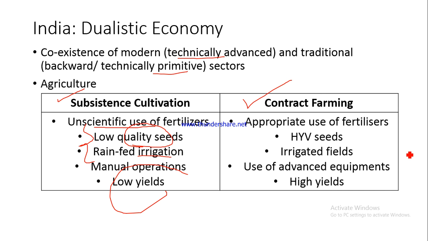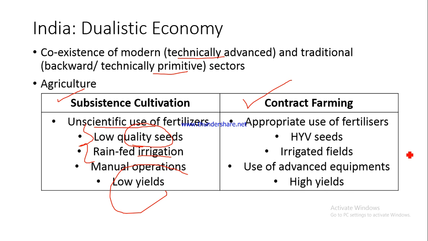They get these potatoes grown by farmers, and they enter into a contract with them. And these farmers, they grow the potatoes on their fields. The seeds are supplied by PepsiCo so that they can have strict quality control over the crop, over the produce. Then the various techniques are also shared by PepsiCo with the farmers, and the farmers have to abide by the directions of PepsiCo. How many seeds to be sown in a particular area, what time to irrigate the fields, what all pesticides to use. So everything is basically mandated by PepsiCo.